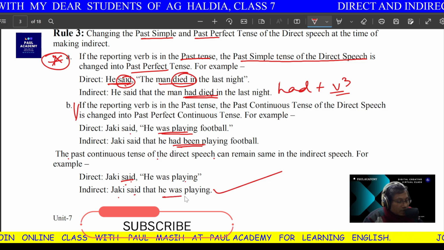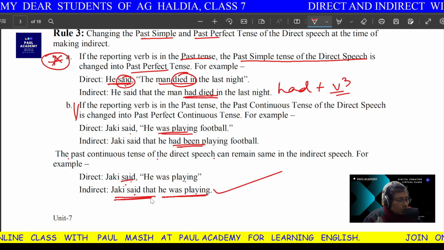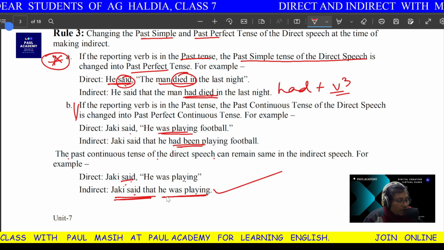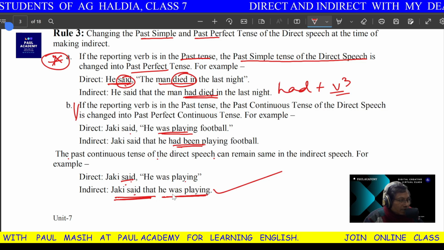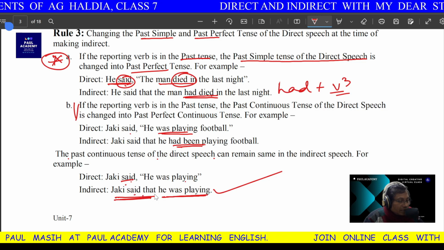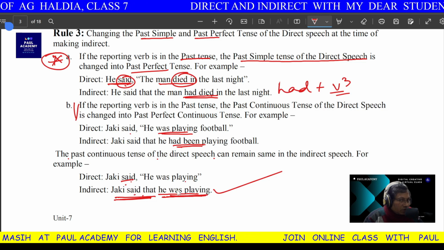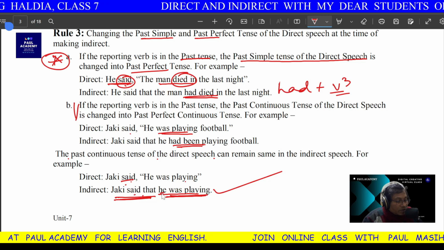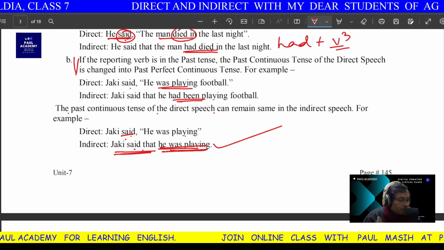Now, why is it remaining the same? Here there is a different rule. What is the rule? When there are two actions in the past, whichever action is more important than the other one, that remains past continuous. So Jackie said he was playing. This playing is more important. He was busy in some game. So you can keep it as it is. Otherwise, if you want, you can change it to had been playing, no problem.